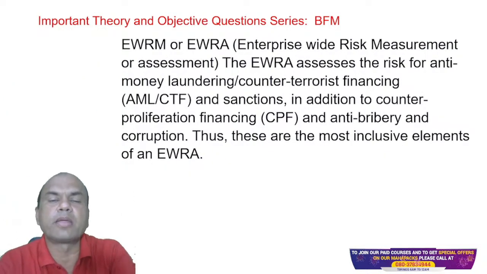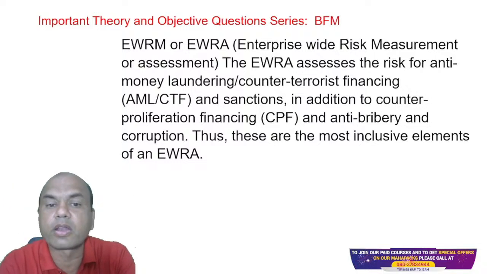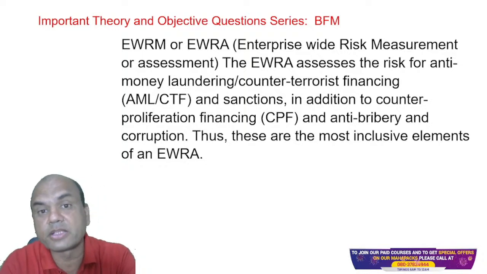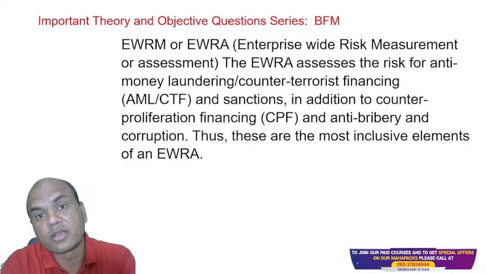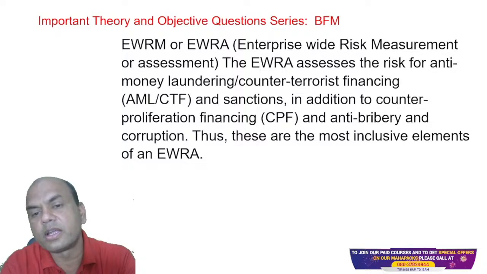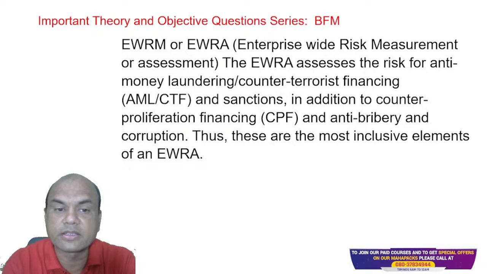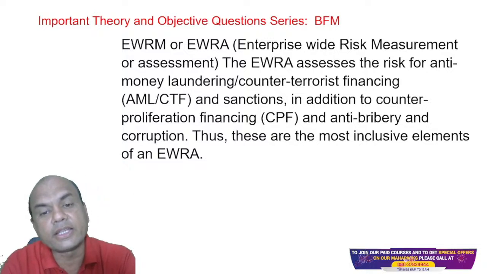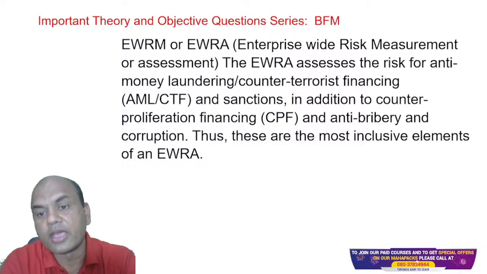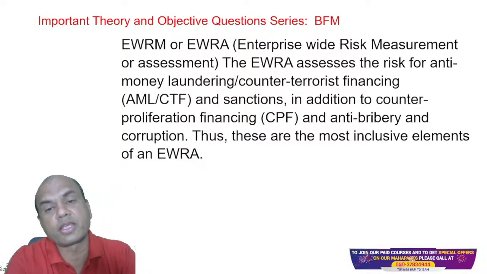What is EWRM or EWRA? What do you mean by this? Enterprise wide risk measurement or risk assessment. Enterprise wide means total related to enterprise, complete company wise. EWRA or EWRM, you can call it, assesses the risk of anti-money laundering, counter-terrorist financing, means AML and CTF, and sanctions. In addition to the counter-proliferation financing and anti-bribery and corruption. Now these are important terms which may come to you in exam.